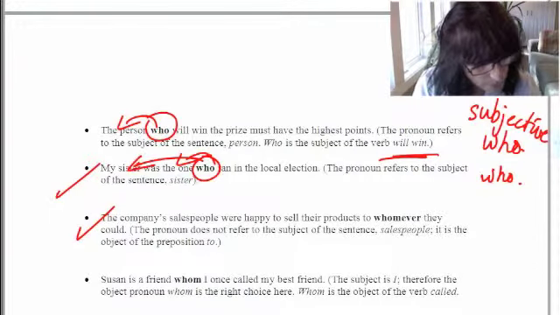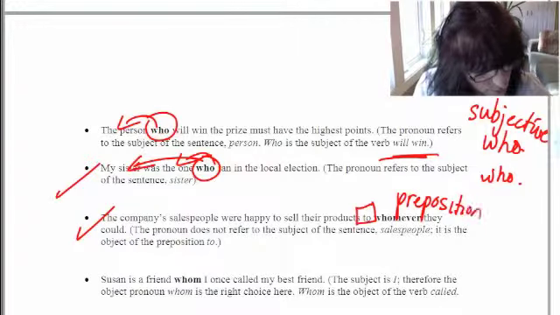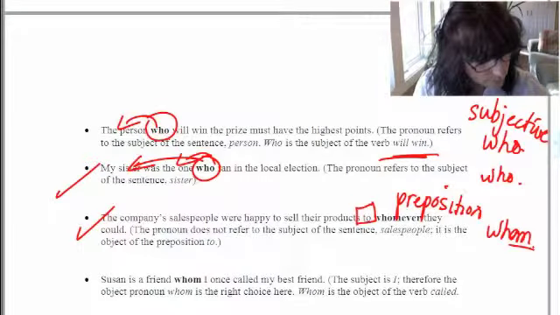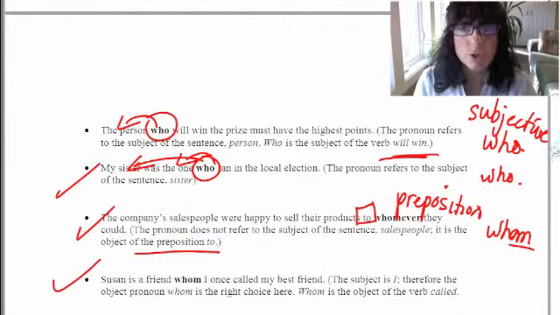This next one: the company's salespeople were happy to sell their products to whomever they could. In this case, you've got a preposition. So whenever there's a preposition, this becomes the object of the preposition. It's no longer in the subjective form, so you have to use whom, to whomever they could. So I explained here the pronoun does not refer to the subject of the sentence. It is the object of the preposition to.